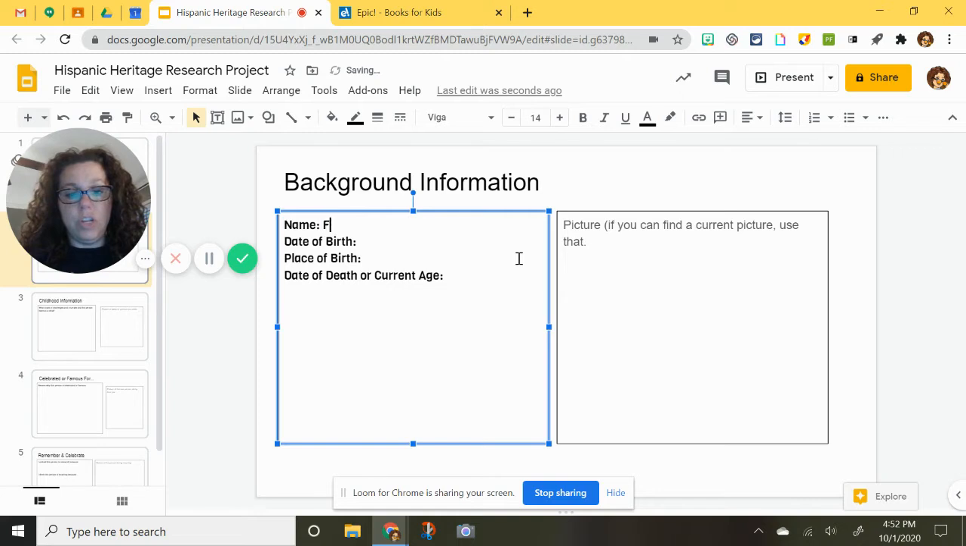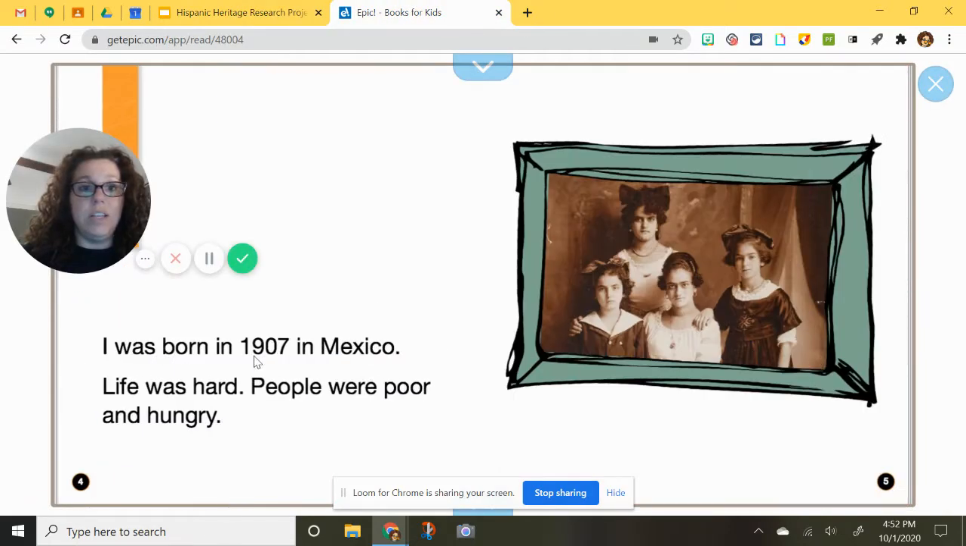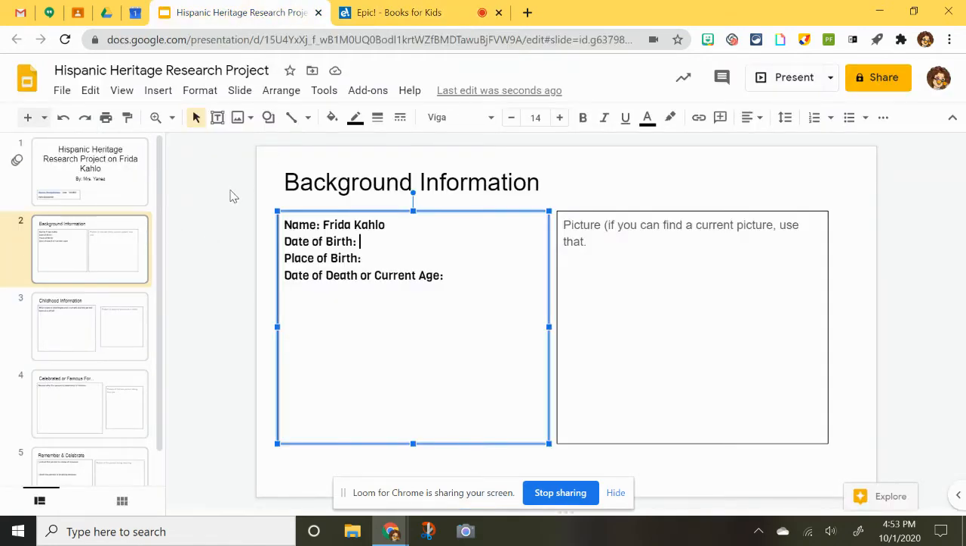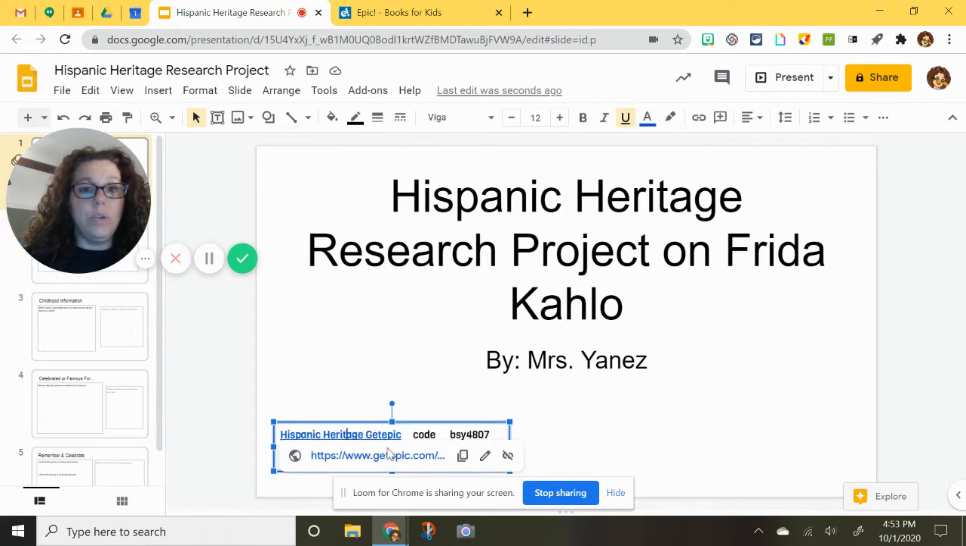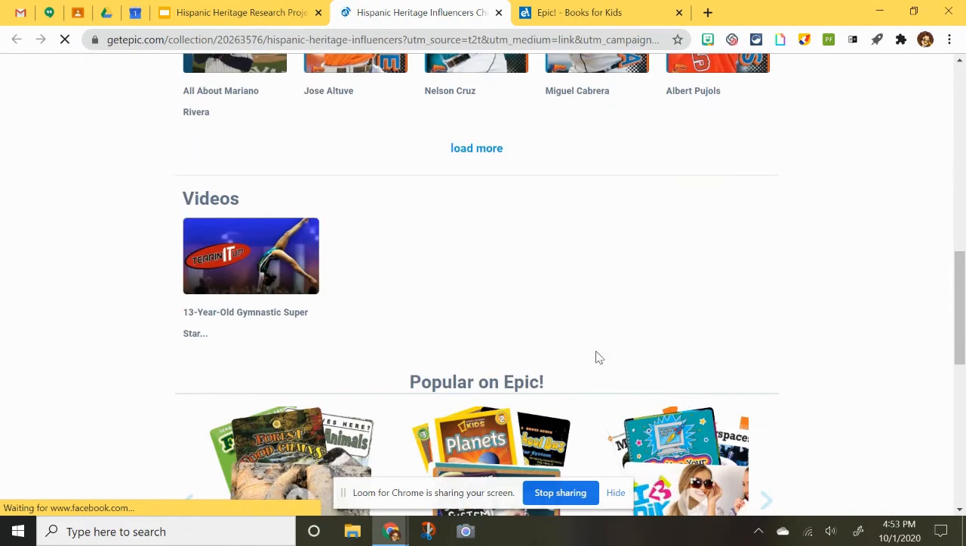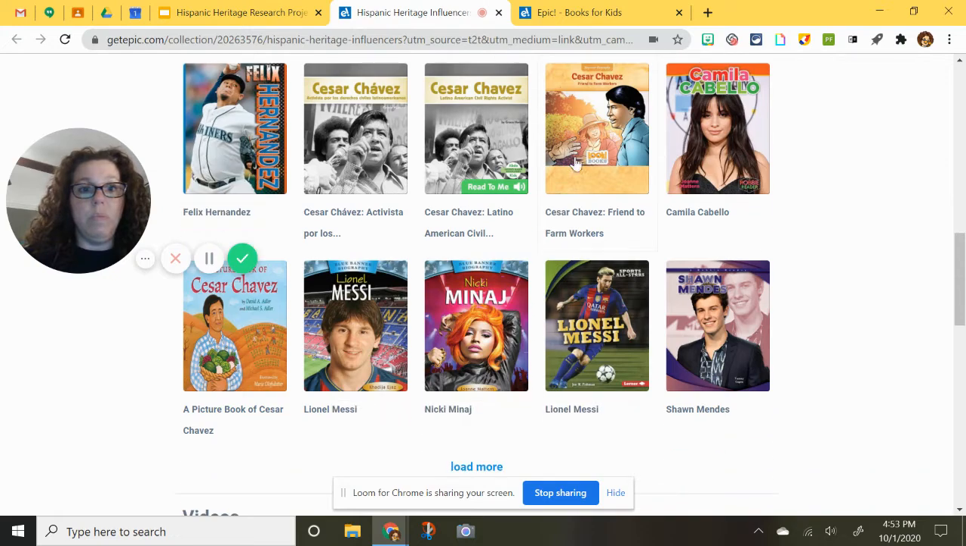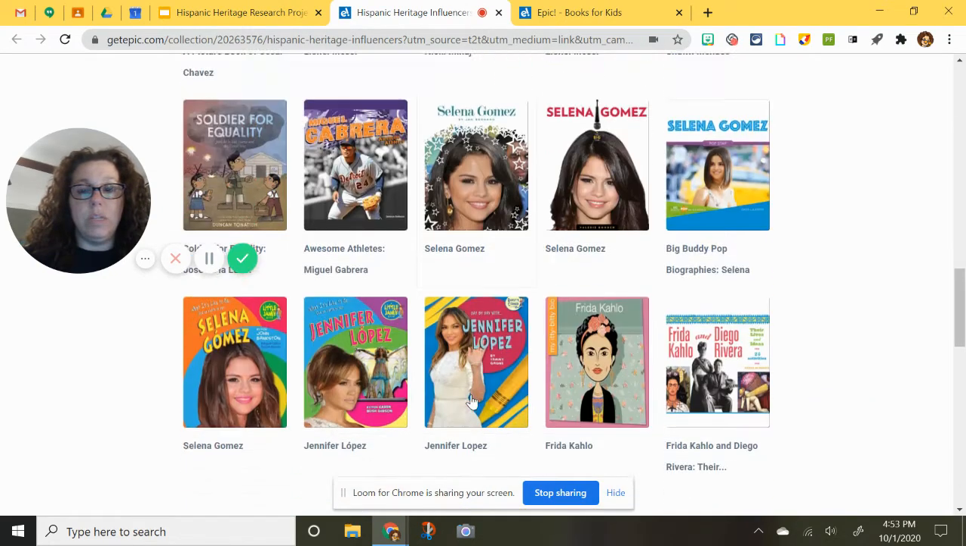So background information, again, you type in Frida Kahlo, date of birth. That very basic book did tell me that she was born in 1907, but that doesn't give me enough information, so I know I'm going to have to go back to that Get Epic slide and look at one of the other books or do a Google search to get me more information. So again, you might want to have all the books open in different tabs. That might be a good choice.